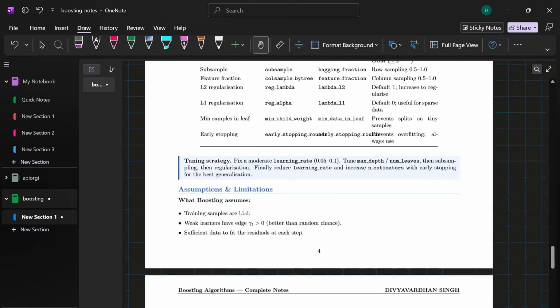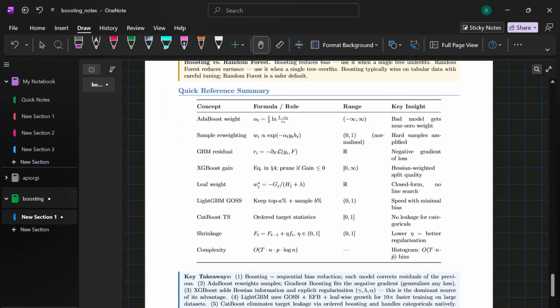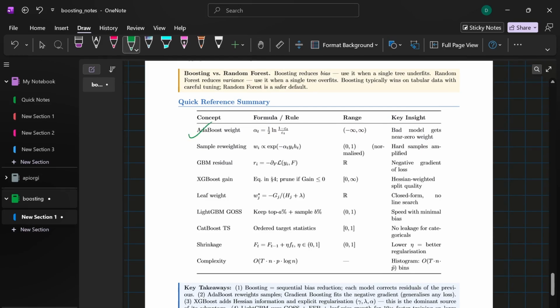Yep. So here we have completed all the five important boosting techniques, that is AdaBoost, GBM, XGBoost, LightGBM, and CatBoost. Yep. Thank you.